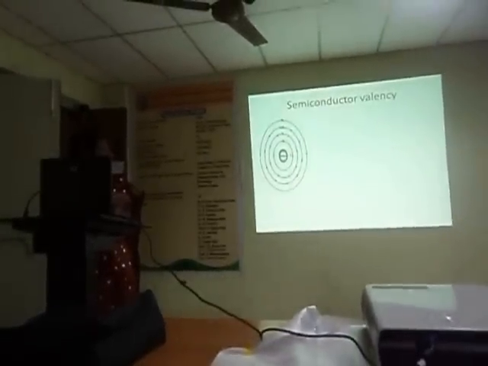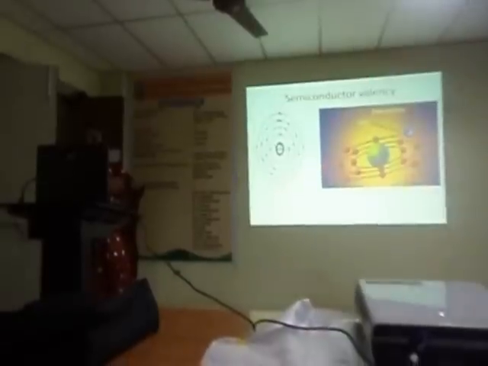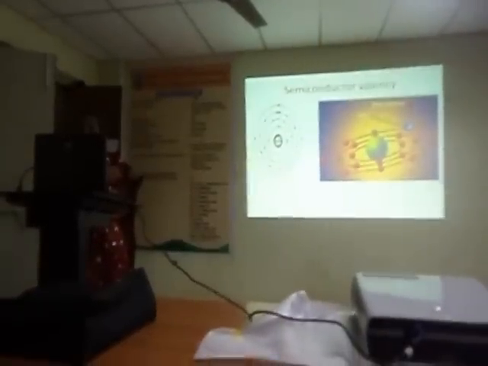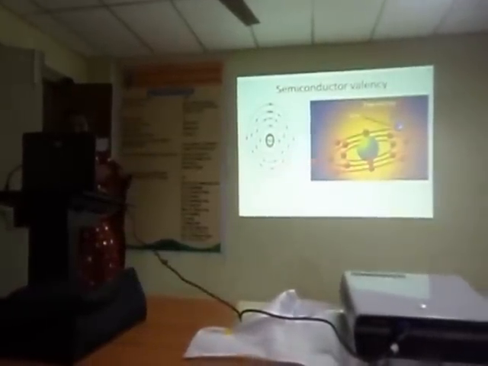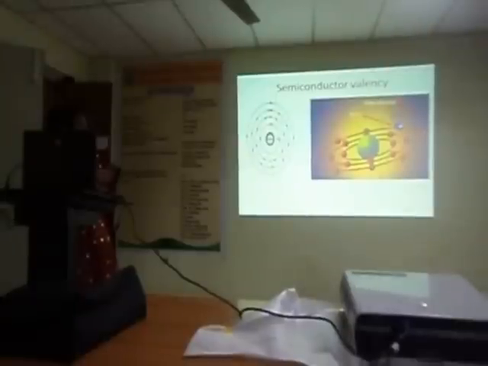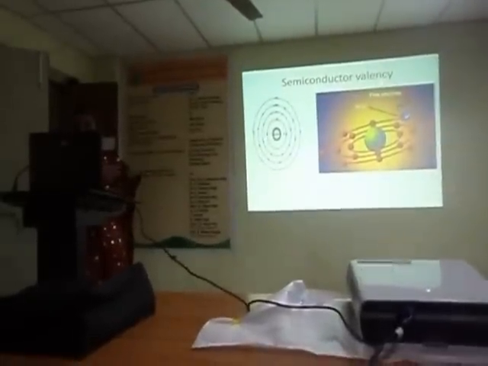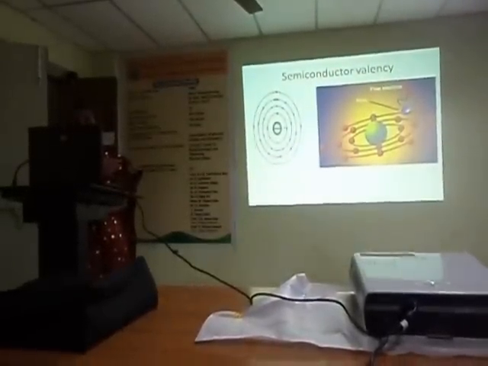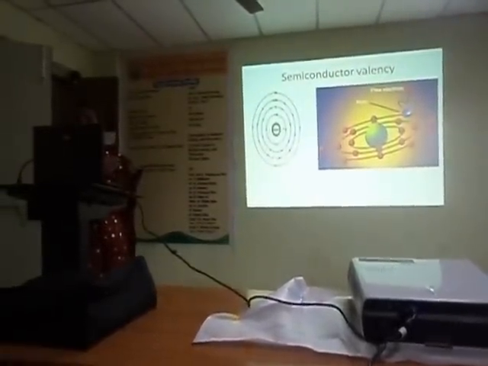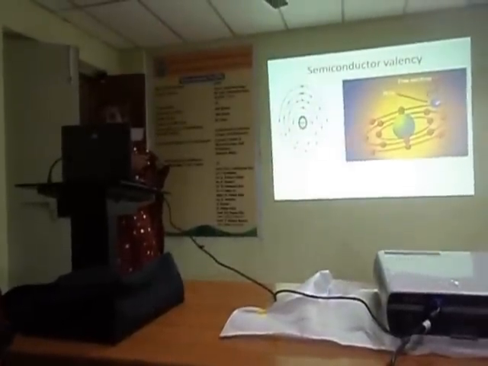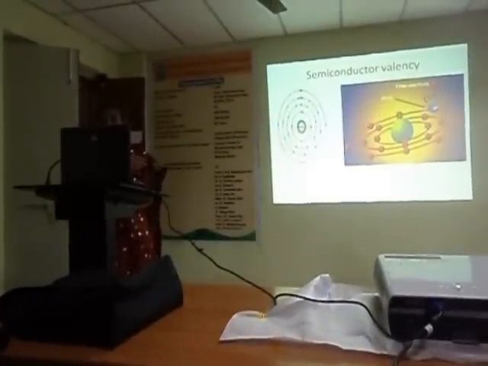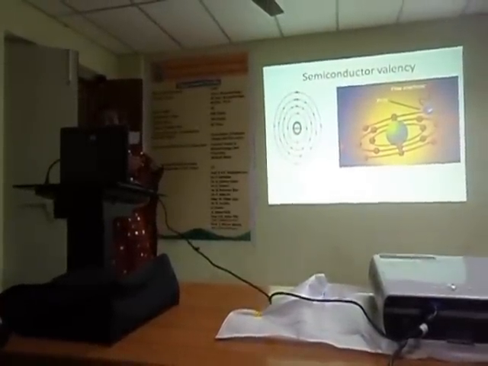I have said about semiconductor groups basing upon their valency. Valency means number of electrons present in the outermost shells. These are about the denotations, what I am saying, that outermost shells. And next one is electrons are of 3 types. Electrons are negative charge carriers, valence electrons are present at the outermost shell, and an electron escaped from covalent bonding is said to be the free electron. Here we have taken the group basing upon their valency only.